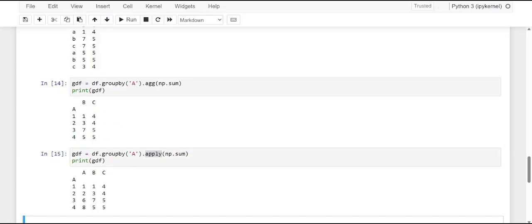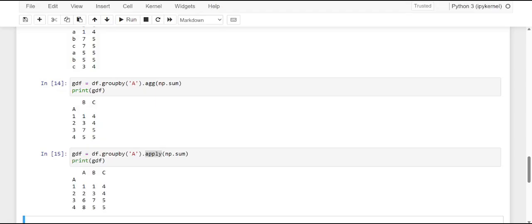So yeah, we are able to see that in this case the result is still different. As far as column A is concerned, we have the same behavior as the aggregation, with the conversion of its values into index labels. Kindly have a note of it. But we therefore have an aggregation that has led to the reduction of the data frame to only 4 lines, one for each group. But at the same time, there are some differences, such as column A, which still remained as such in the data frame and whose values are the result of the aggregation, that is sum of, such as column B and C.